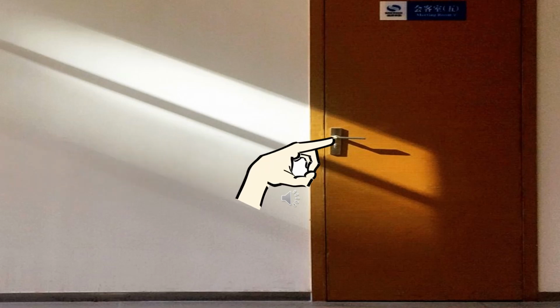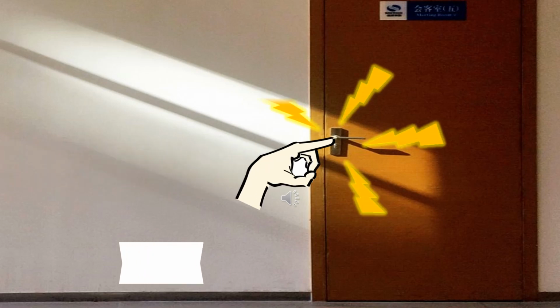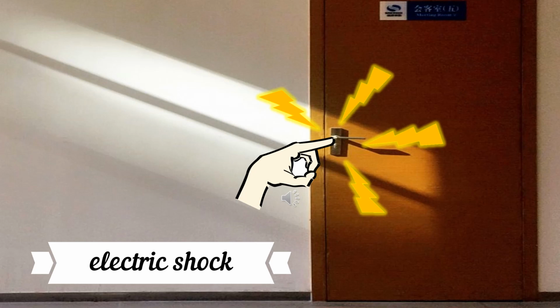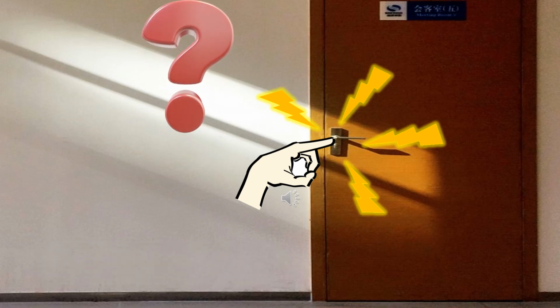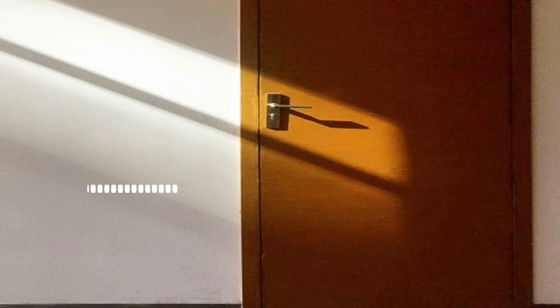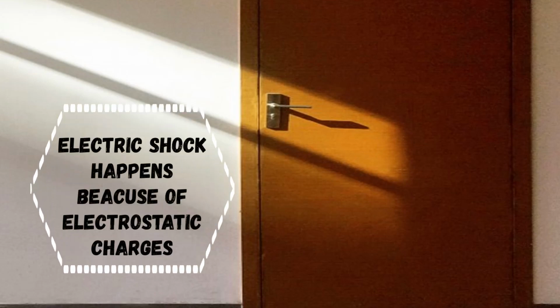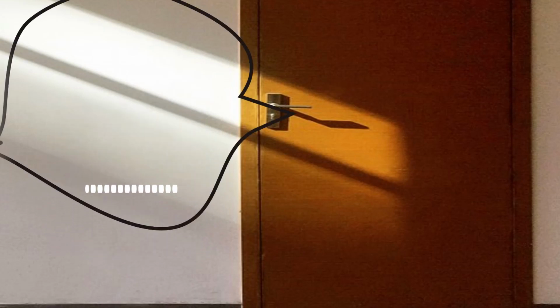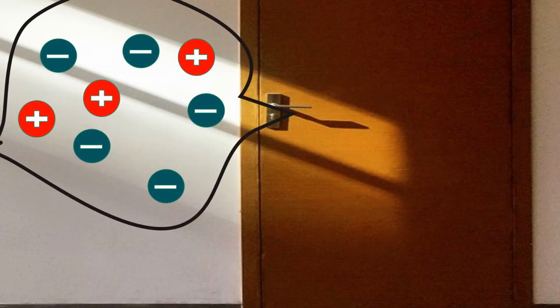When he walks towards the door and touches the doorknob, he felt an electric shock. Why? Electric shock happens because of electrostatic charges. All objects, including the doorknob, have electrostatic charges.